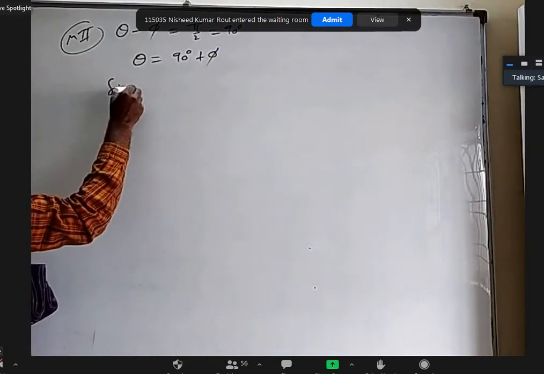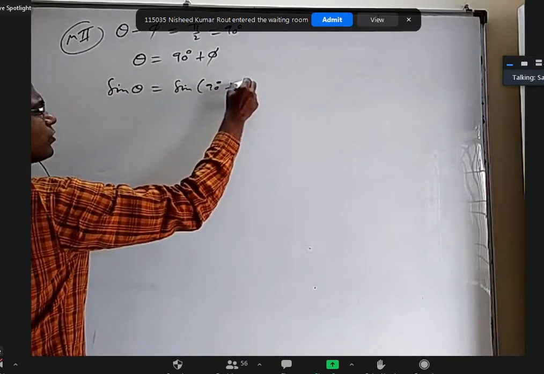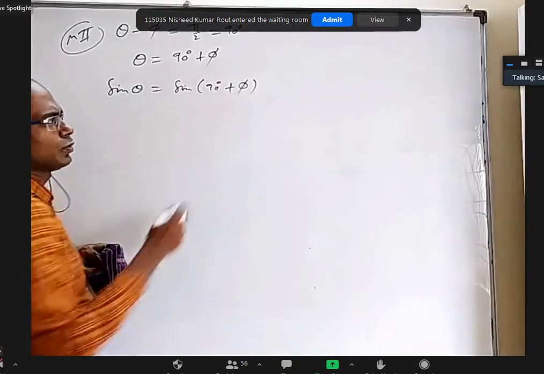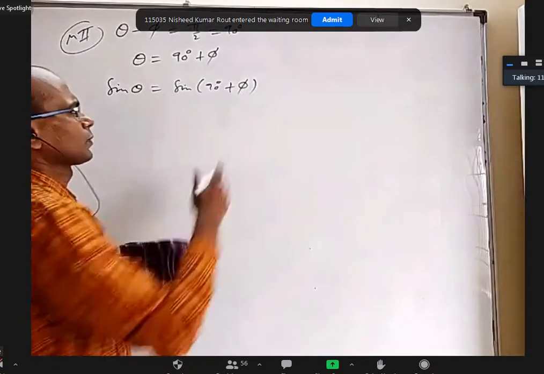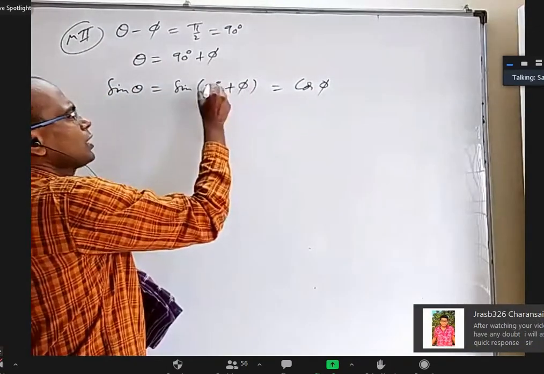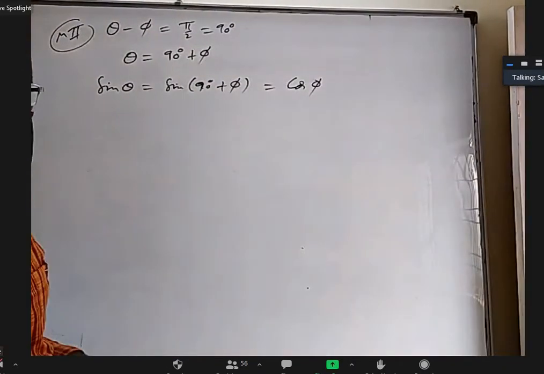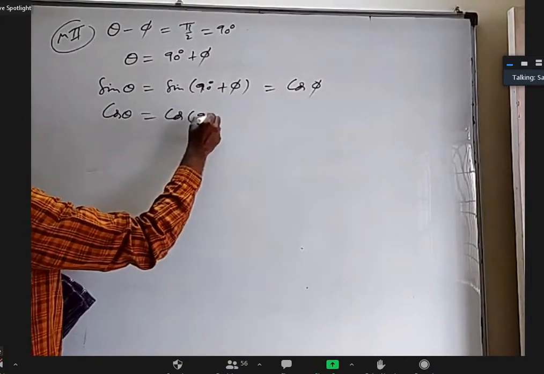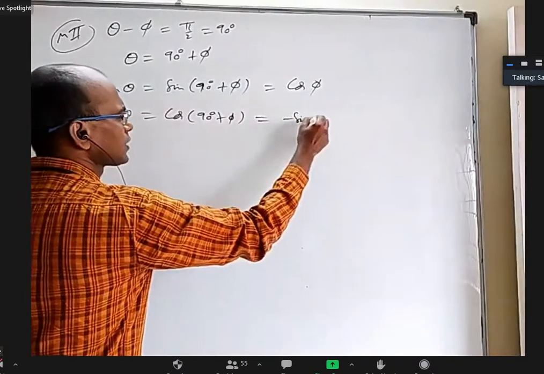If I take sine theta, which is sine of 90 degrees plus phi, some of you may know this formula, some of you may not know. Sine 90 plus theta can be written as cos theta. So it is cos phi. If somebody doesn't know this formula, don't worry, we are going to discuss it in trigonometry. Is it okay? Yes, sir. Similarly, cos theta is cos of 90 degrees plus phi, which is minus sine phi.